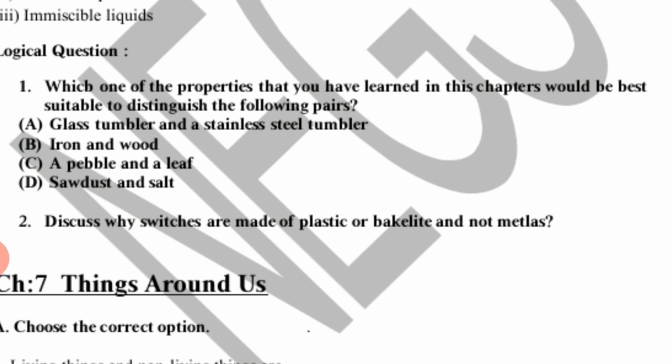So it is an insulator, and stainless steel is a conductor of electricity. Second, iron and wood. So iron is a good conductor of electricity, but wood is an insulator. C, pebble and leaf. So pebble will sink in water, and leaf can float on the surface of water.